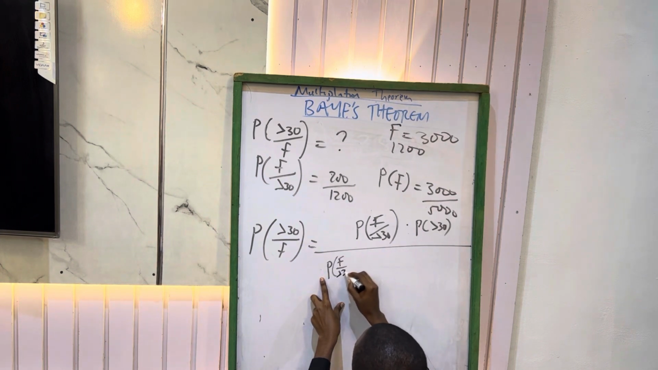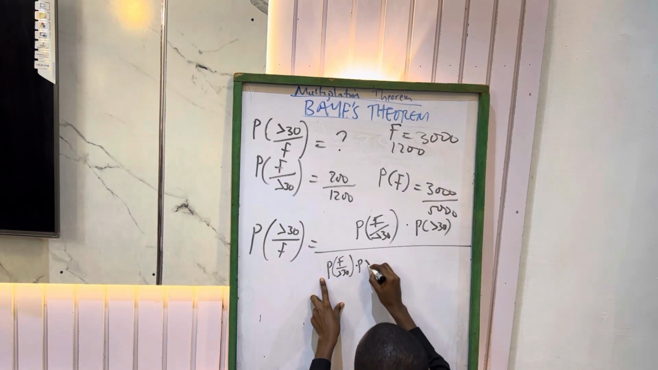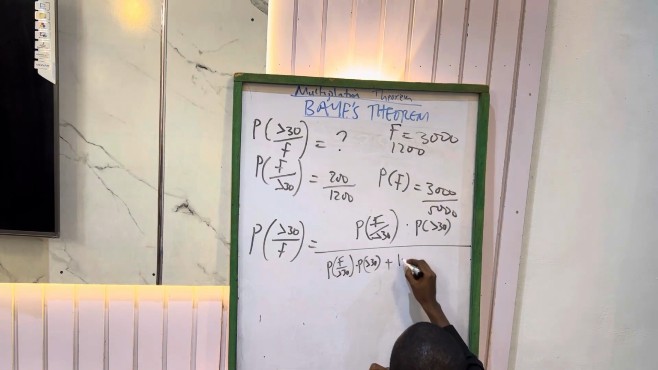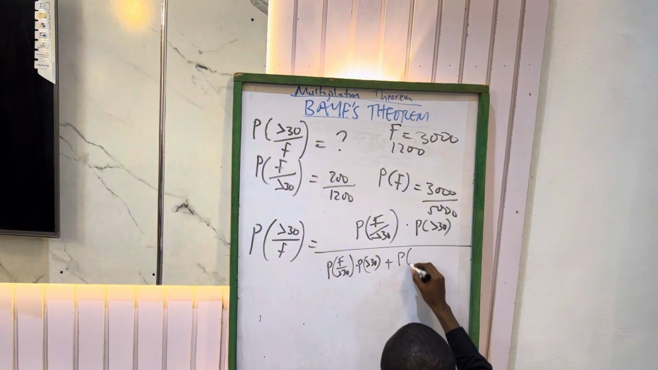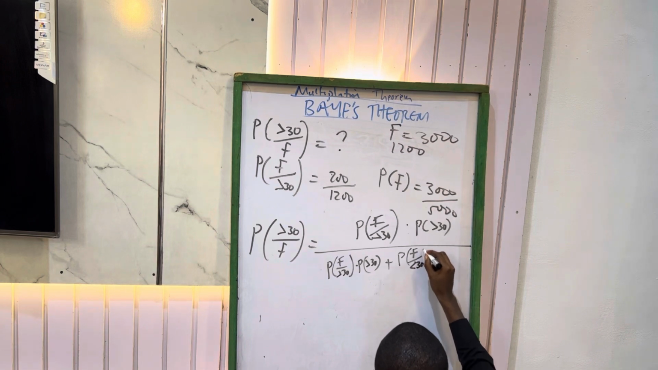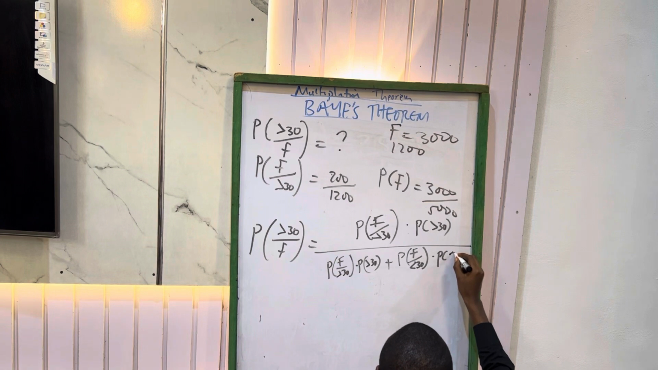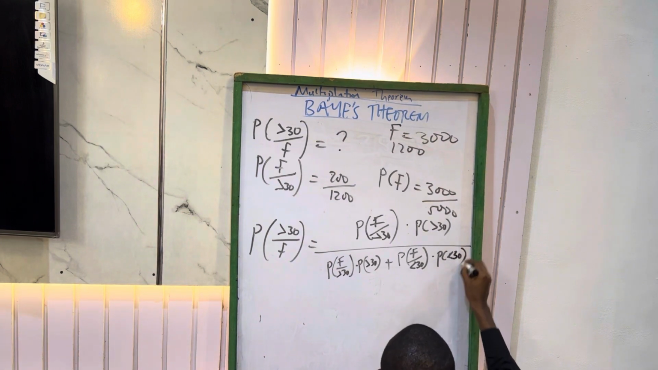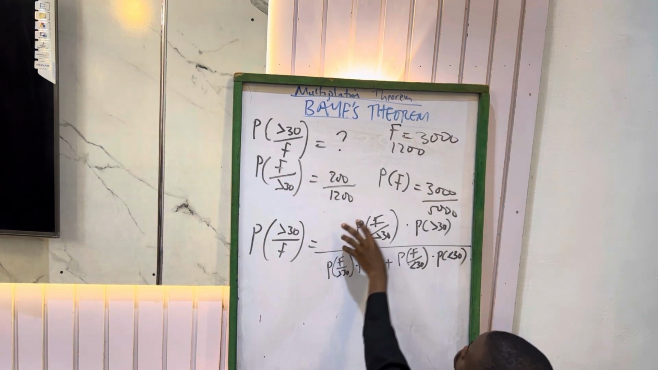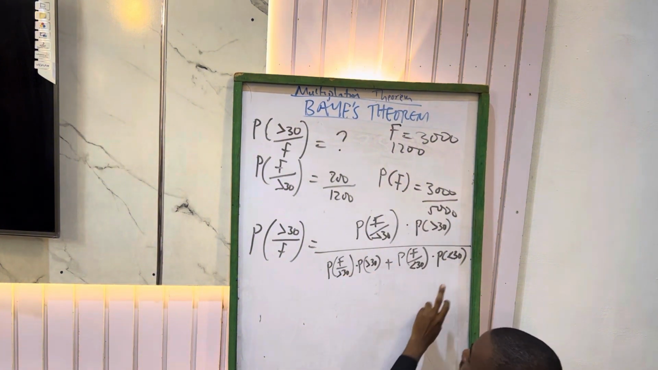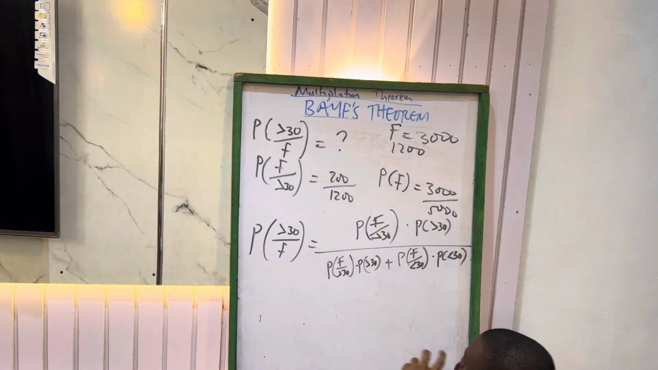P female greater than 30 dot P greater than 30 plus, this will give us the next one, P female less than 30 dot P less than 30. Do you get? So this is what we're looking for. So all these other ones are given in the question. But this particular one and this, they are not given directly. So we have to induce them.